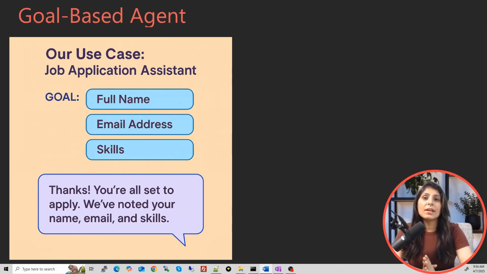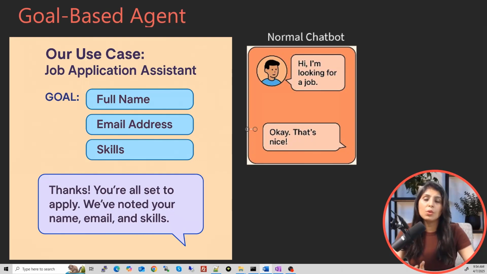If we compare a goal-based agent with a normal chatbot, let's say to a normal chatbot you say, hi, I am looking for a job. Then the normal chatbot would reply something like okay, fine, or that's nice, right? But the goal-based agent will respond with a purpose.